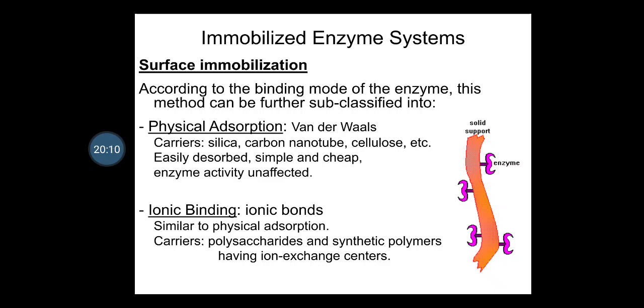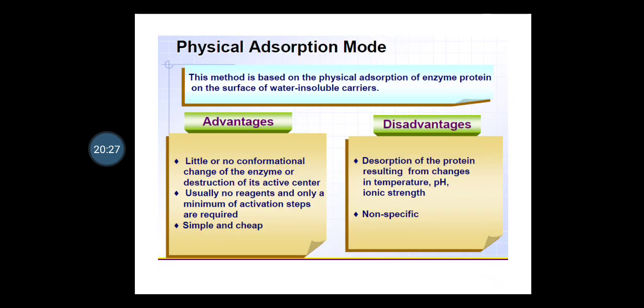which is related with the mechanism of ionic bonding. It is as simple as physical adsorption, and the carriers used for ionic bonding are polysaccharides and synthetic polymers having an ion exchange center. Physical adsorption, I already told you, is the most economical and simple method to immobilize enzymes by adsorbing them onto the charged or neutral surfaces of an inert substrate.